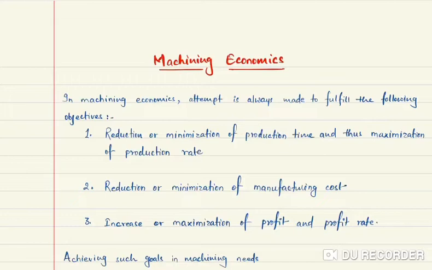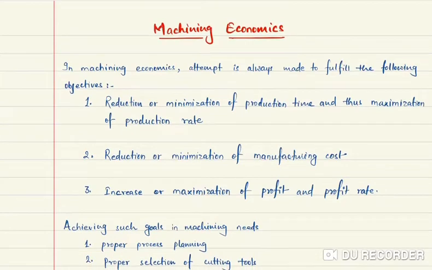So today we will be discussing machining economics. What we are going to talk about is how to increase or maximize the profit. The basic objective of manufacturing or machining, whatever you say, is to gain profit. Now in machining, how to get profit? One way to improve or increase the profit is by reduction or minimization of production time.